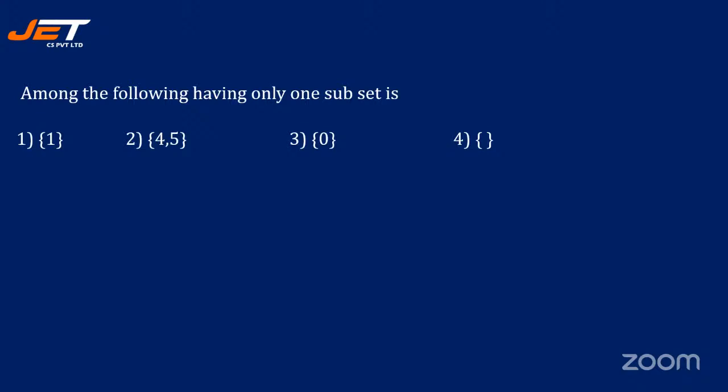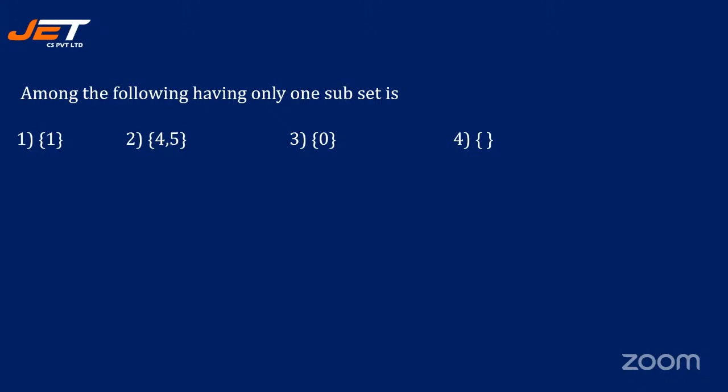Among the following, having only one subset is dash. Is it set 1? Is it 1, 4, 5, 0 or empty set?